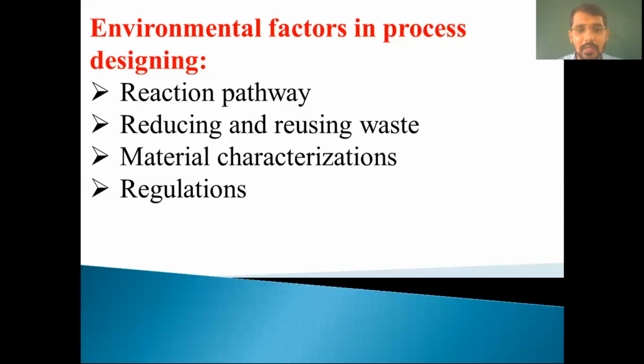After that, material characterization. So how to characterize the material? We must know the concentration of toxic material or toxic gases and the characteristics of materials of construction. Means while designing any process, we should know the material of construction, known as MOC. We should know the MOC for that equipment and the characterization of the gases. And this characterization is given by the chemist in the lab. So we should have the assay of any chemical. Assay means having all data related to that chemical.